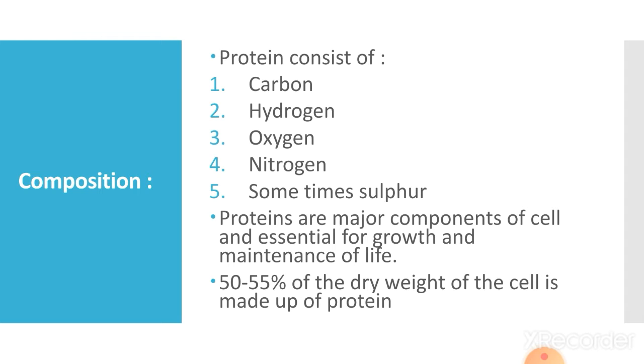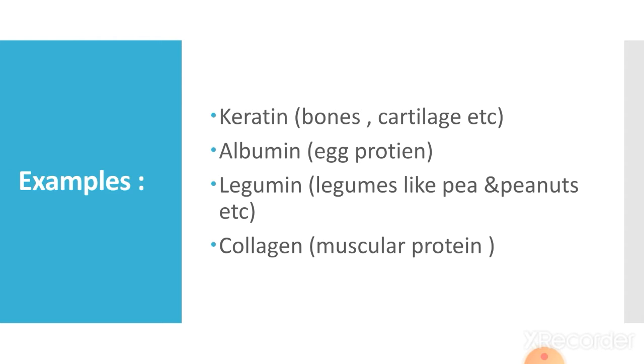50 to 55% of the dry weight of the cell is made up of protein. Dry weight means we are not considering the liquidy portion of the cell content. We are just talking about the dry mass, and this dry mass is 50 to 55% protein.